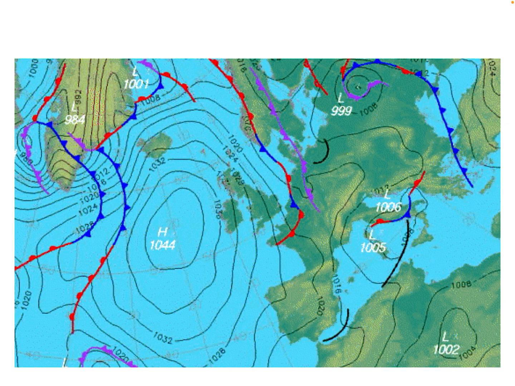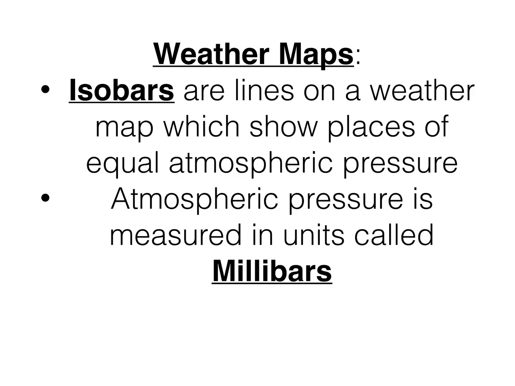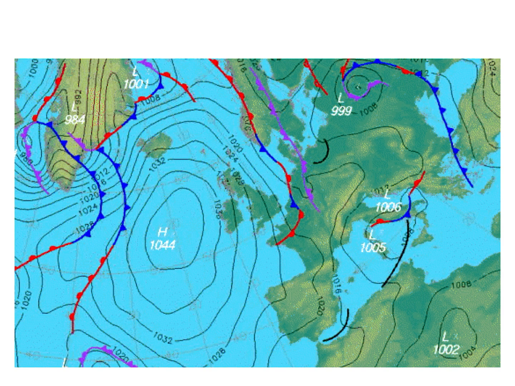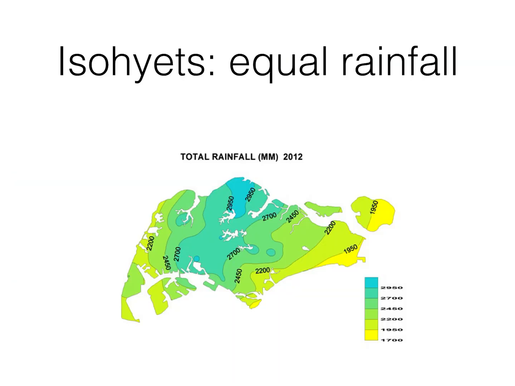Another way I can also tell that it's atmospheric pressure is if I just look to the left of Ireland, I see H written down. H tells me high atmospheric pressure. Okay, so that tells me the atmospheric pressure. So lines in the weather map showing you atmospheric pressure over an area are isobars. Atmospheric pressure is measured in millibars. The higher the number, the higher the pressure. The lower number, the lower the atmospheric pressure.